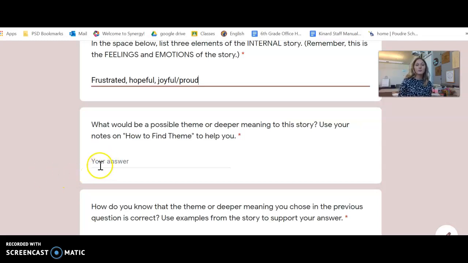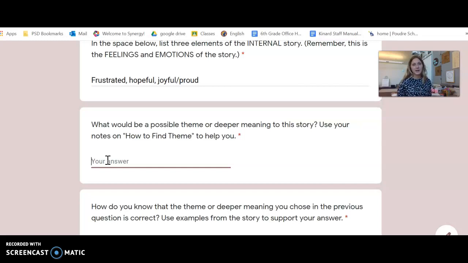So maybe your theme revolved around valuing your family, right? So if you say something like that on the formative on Tuesday, that will be about a 3, right? You understand the story, and you understand the deeper meaning about family and valuing family and maybe persevering or something like that. And then a 2 response would be if you summarize. So if you say the deeper meaning of the story is about getting your hair done, right? That's a summary. That's not the deeper meaning. So it has to be a theme.